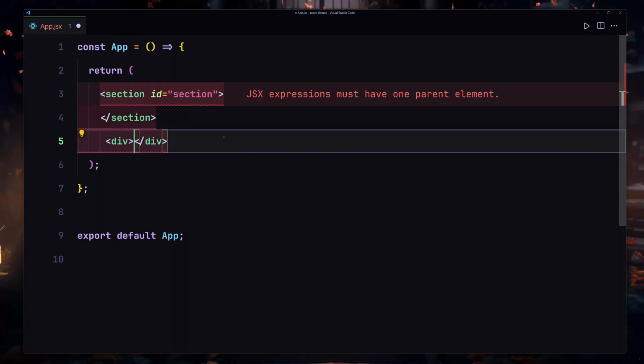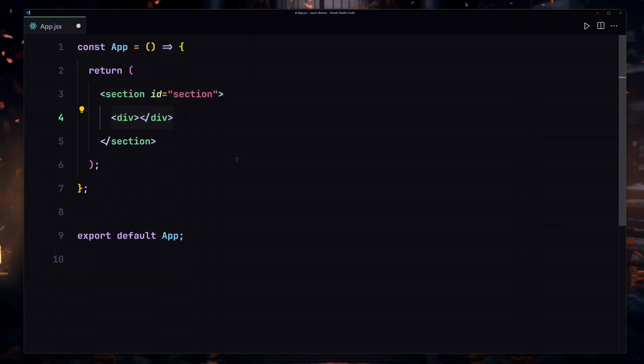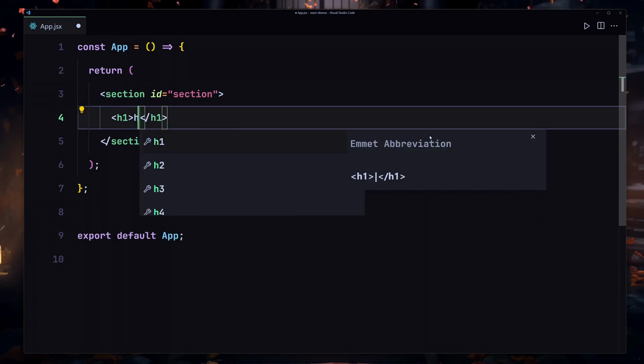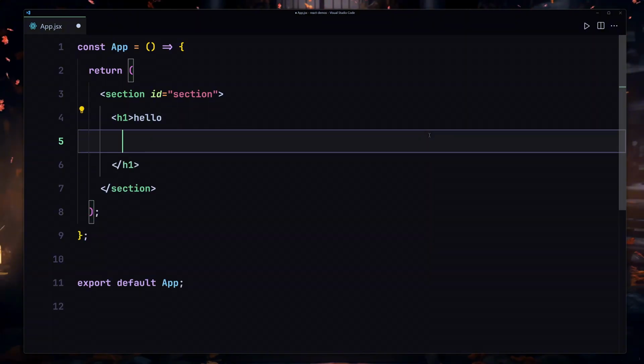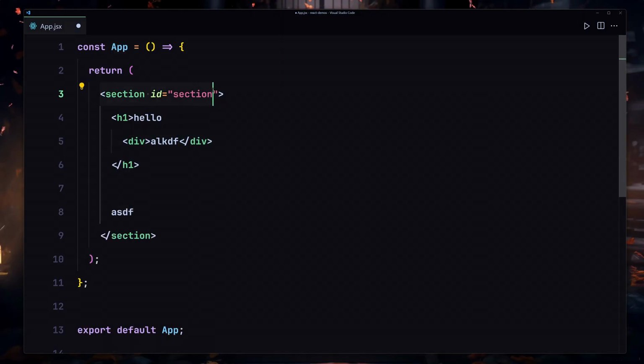And why is that? Because as I said, our React.js compiler will compile our code to JavaScript, and that's not allowed in JavaScript. Anytime you are working with JSX, this is the first rule that you have to keep in mind, that from one component you are only allowed to return one div. And now inside this div you can do anything, like you can create any amount of nested stuff. So you can create your h1, you can write anything inside there. Even inside this h1 you can write a div and you can write anything inside there. But you have to keep in mind that from one component you have to return only one parent, and anything you write inside that parent will totally work. Okay, so that's the first thing that you have to keep in mind.